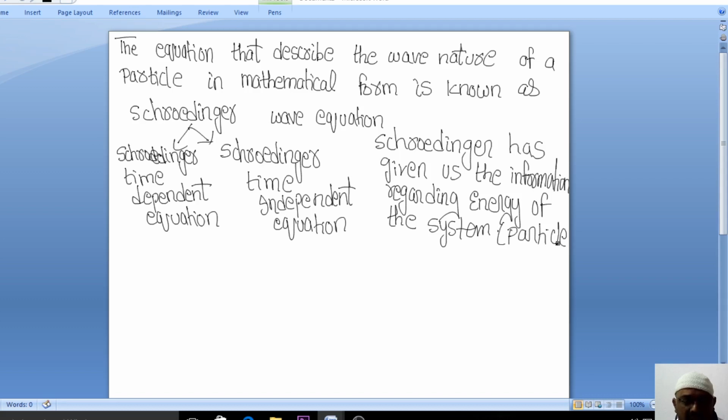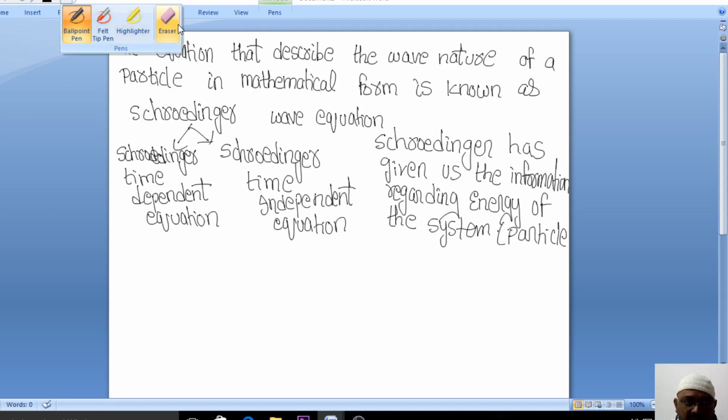So first, in today's session, we'll derive the Schrodinger time dependent equation, and also we'll derive the Schrodinger time independent equation mathematically. Telling theoretically is okay, but it should be verified mathematically. That is the reason that we are going for the Schrodinger time dependent equation and the Schrodinger time independent equation. Let us see how we are going to derive it.